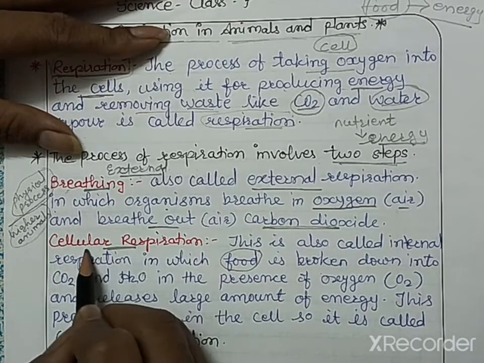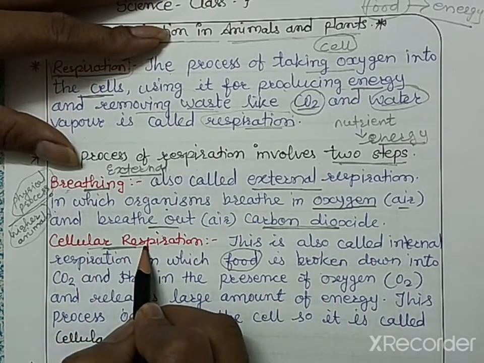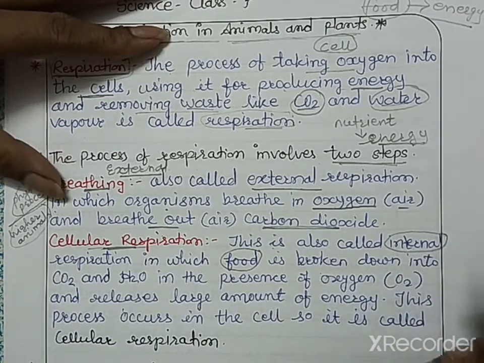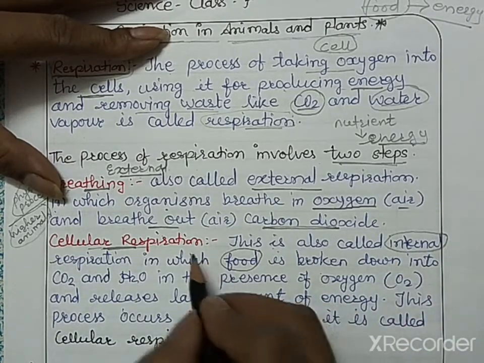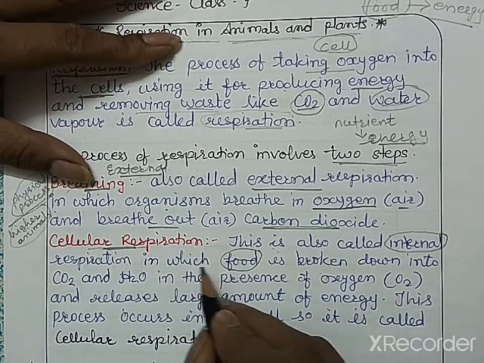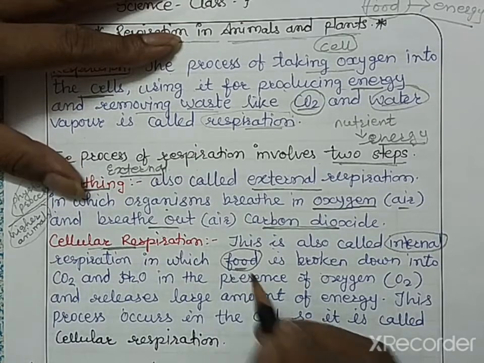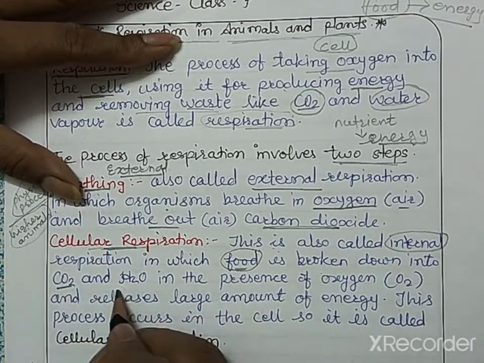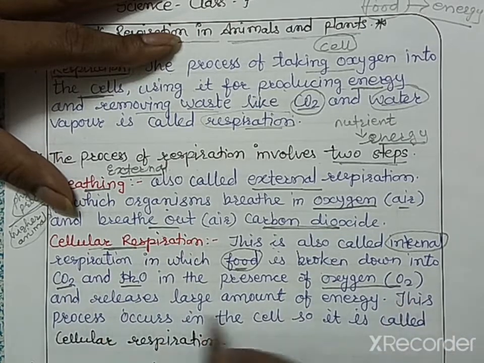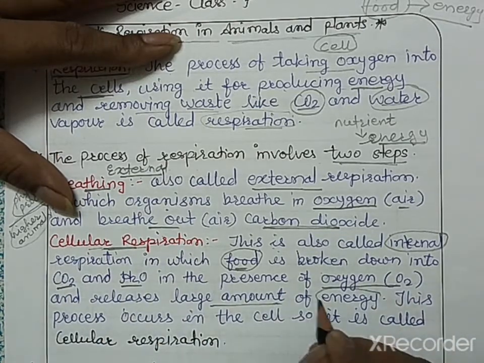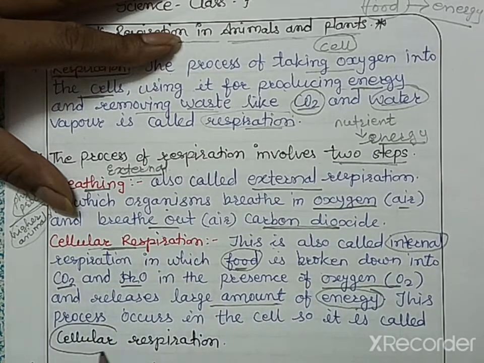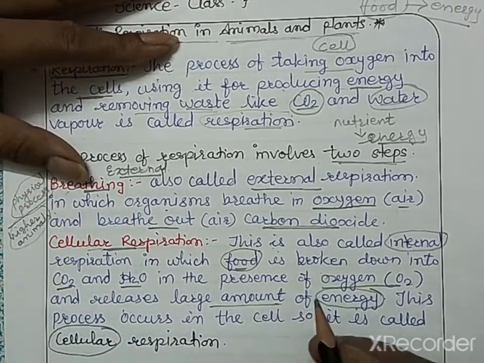Then the second step is cellular respiration. This is also called internal respiration, because it takes place inside the cell. In this process, food is broken down into carbon dioxide and water in the presence of oxygen, and it releases a large amount of energy. Since it occurs in the cells, it is known as cellular respiration.